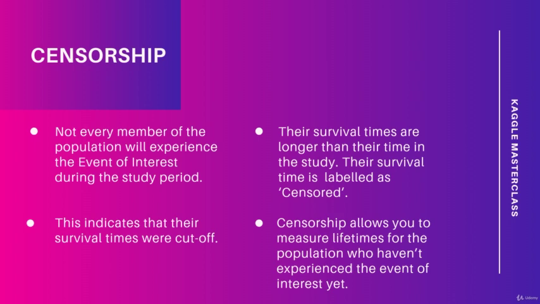We do not know when they will experience the event of interest as of the time of the study. All we know is that they haven't experienced it yet. Their survival times are longer than their time in the study. Their survival times are thus labeled as censored. This indicates that the survival times were cut off. Therefore, censorship allows you to measure lifetime for the population who haven't experienced the event of interest yet.